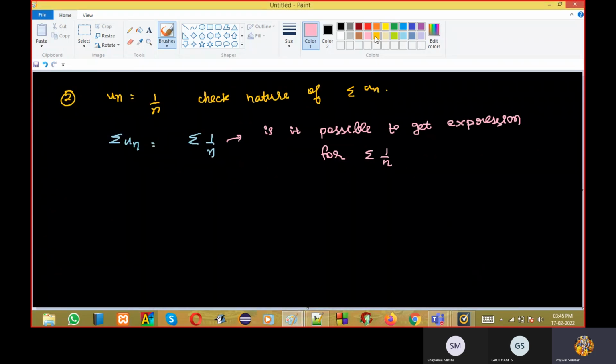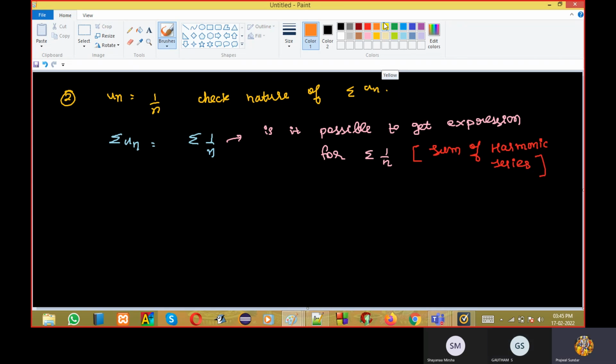This is nothing but the harmonic series. There is no such formula, correct? Is it possible to know? Can you get an expression for sigma 1 by n? No. Not possible. We don't have any standard formula to get the expression.